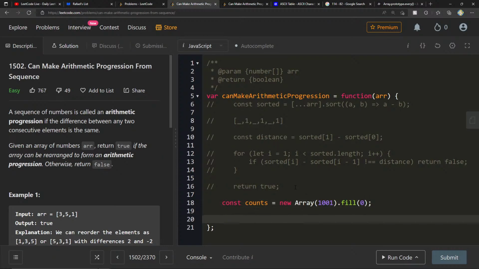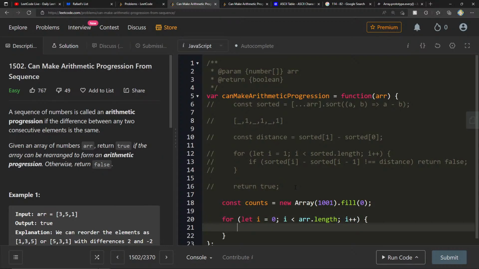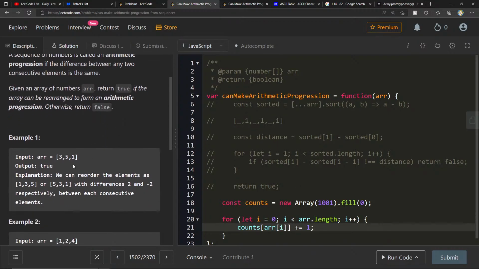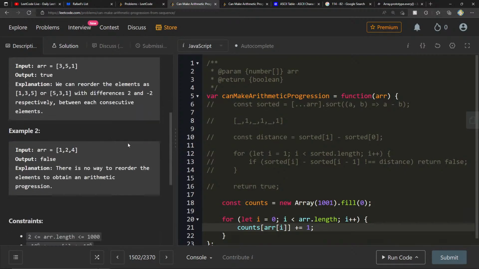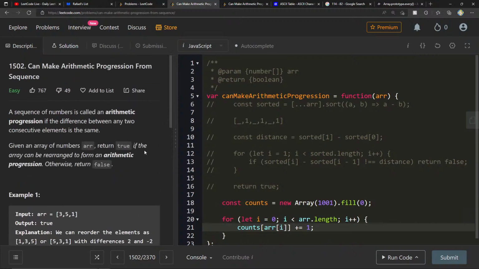Then we're going to go for let i equals 0, i less than arr.length, i plus plus. We're going to do counts at arr of i plus equals 1. So I'll have a 1 at the 1, a 1 at the 3, a 1 at the 5. Now are these 1, 2, 4, are these all unique?